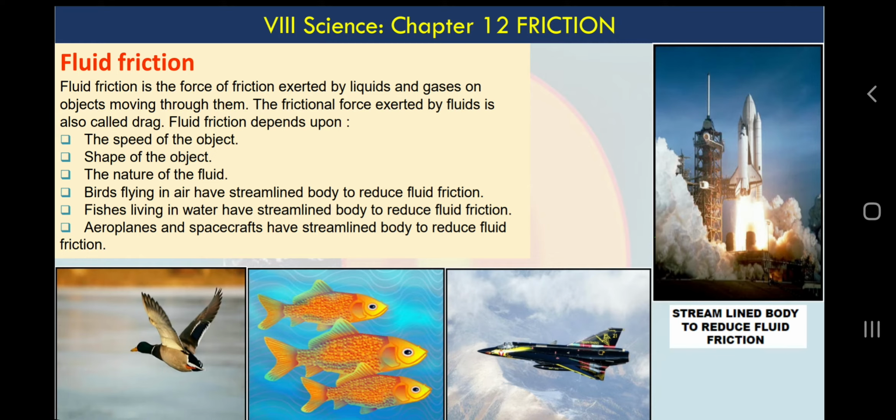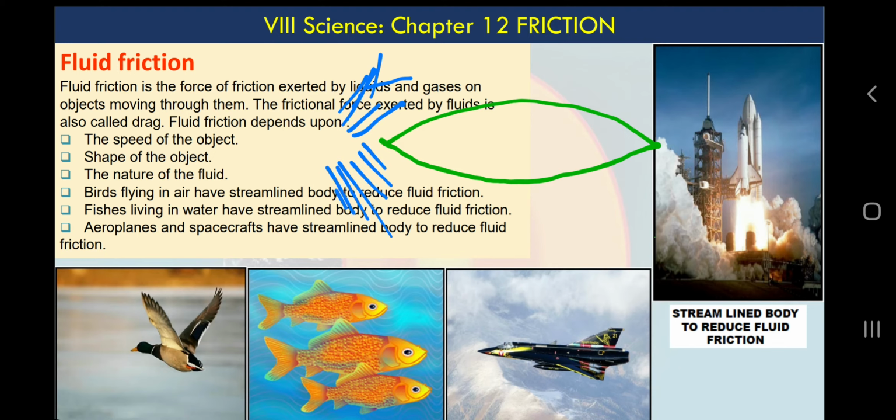This shape is called spindle shape. You will see fishes, birds, aeroplanes or boats in this shape, because it removes water or air in the medium to make movement easier.